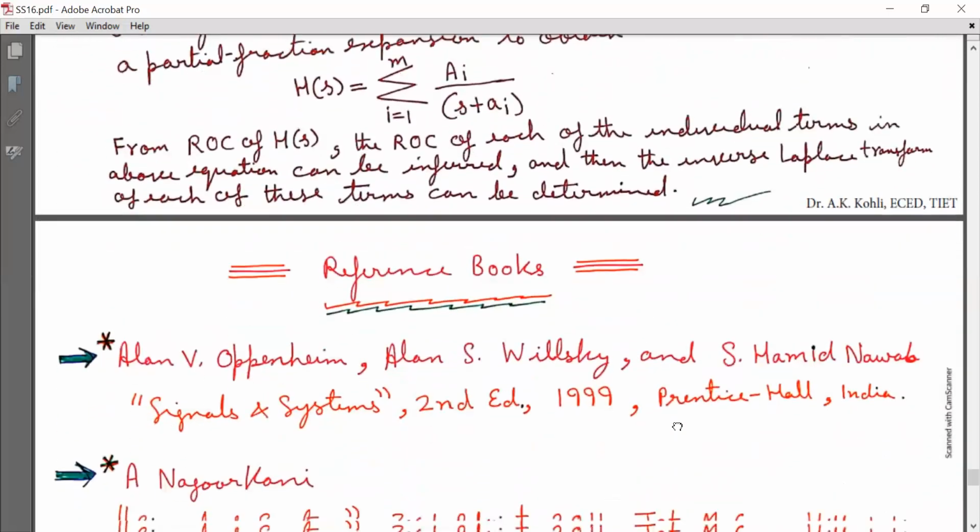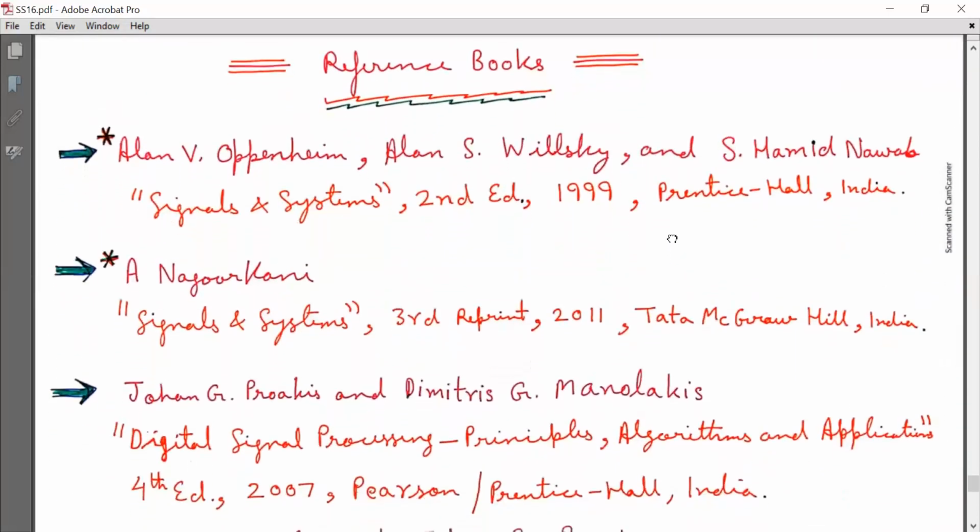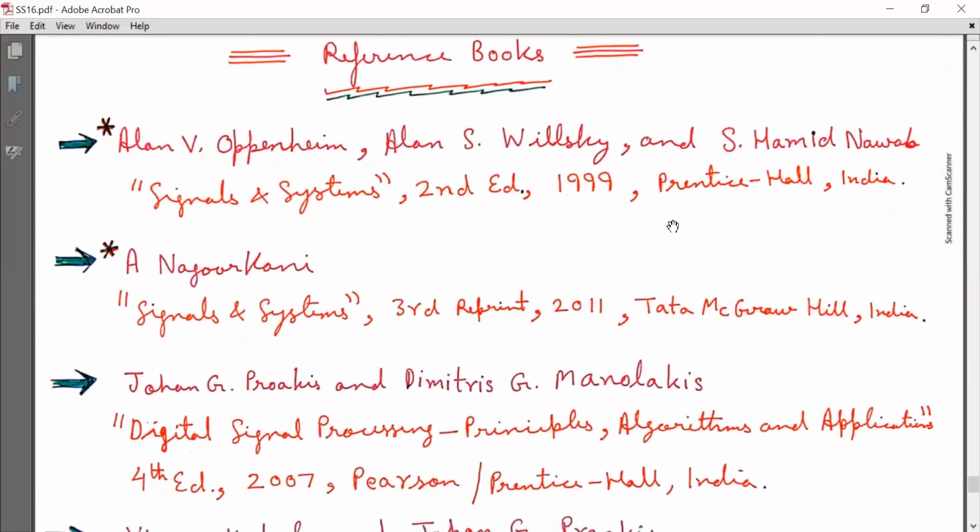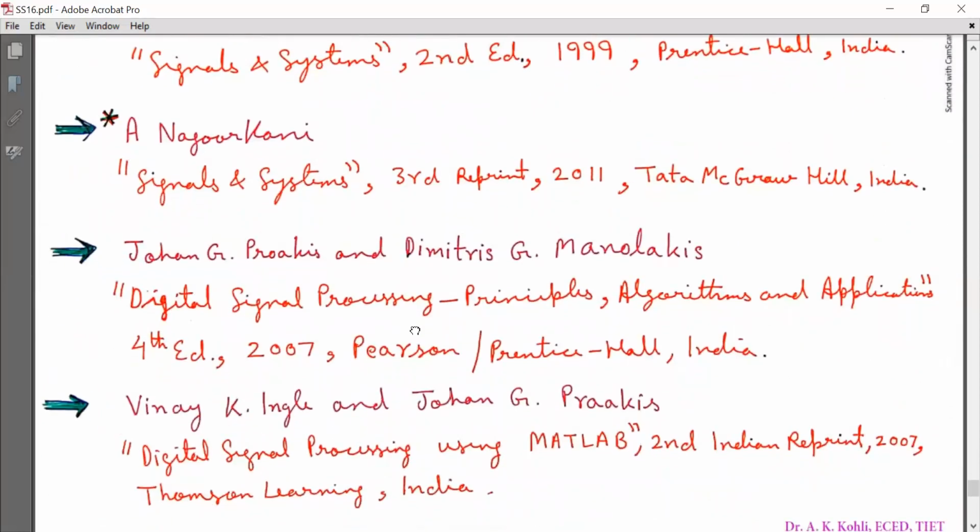And you can refer to these books. This first book is your textbook, that is Signals and Systems by A.V. Oppenheim, A.S. Willsky, and S.H. Nawab. And you can consult the other three books also. You can consider these reference books.